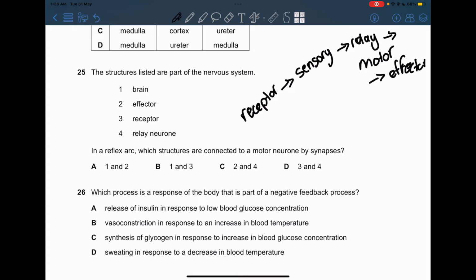So what is in between the motor is actually the relay and the effector. So that's going to be C, 2 and 4.